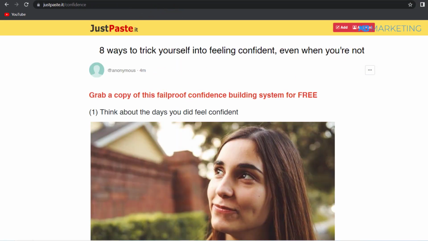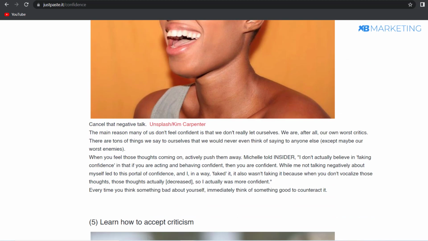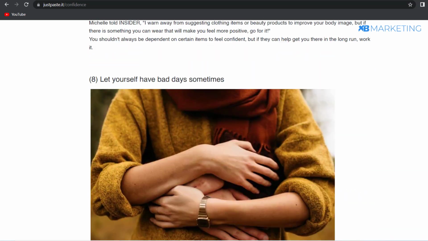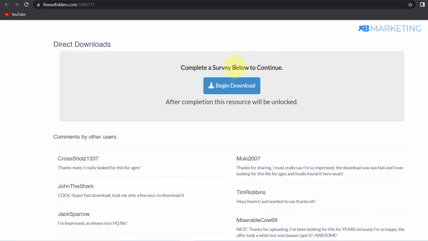As you can see, it's going to take us to this page where they can read this article. Everything remains the same, it's intact. So if anyone decides to click on this link right here, as you can see, it's going to take them to a content locker. You can see "complete a survey below to continue," or whatever you want you can write here.